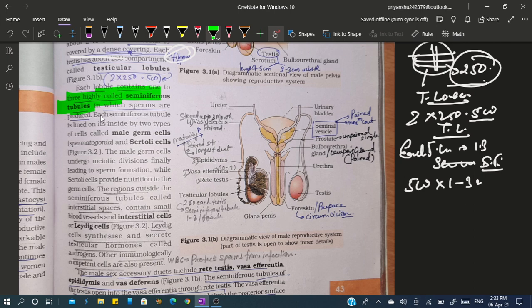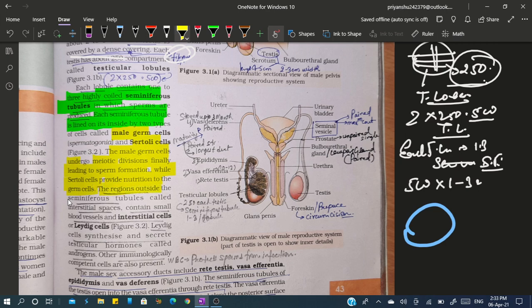Each seminiferous tubule is lined on its inside by two types of cells. First is the male germ cell, that is spermatogonia, and the other is the Sertoli cell. The male germ cells undergo meiotic division, finally leading to sperm formation, while the Sertoli cell provides nourishment to the germ cells.